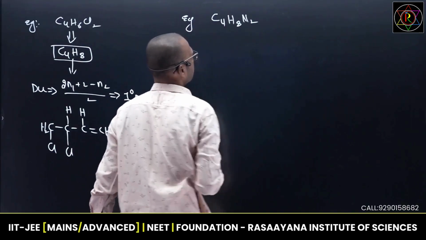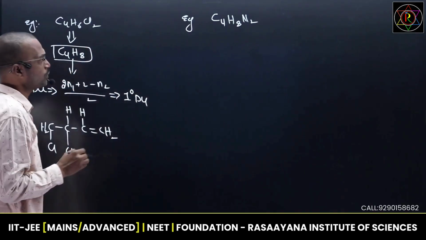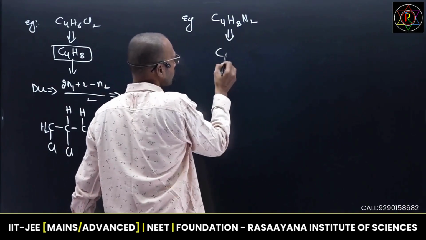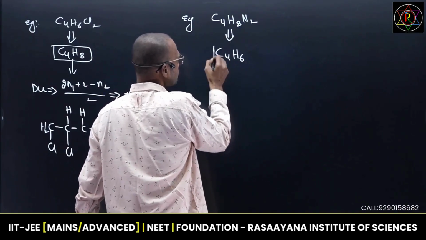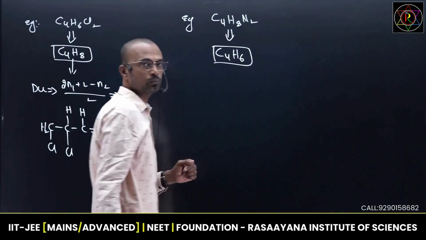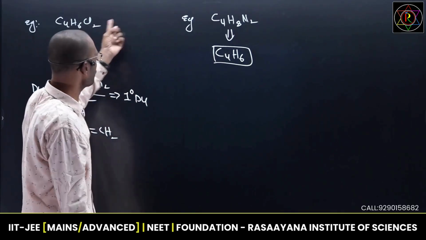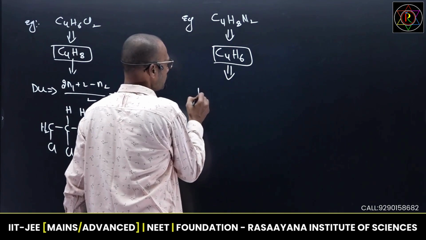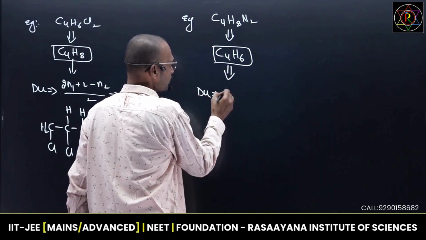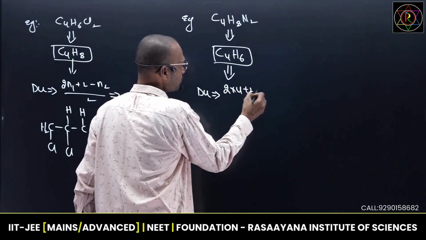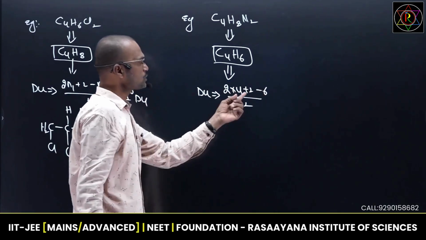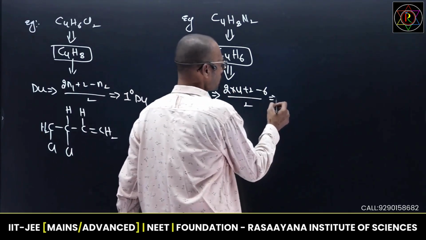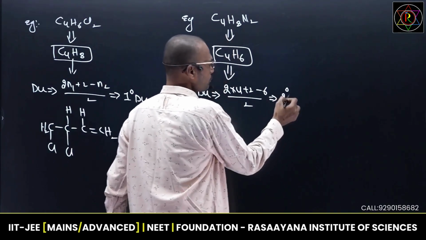C4H8N2. With 2 nitrogens I am writing. Suppose, see, in this every nitrogen removes 1 hydrogen. C4H6. It is only an assumed formula to calculate Du. But while writing structure, you need to take this one. Now, C4H6, this one, degree of unsaturation, 2n1 plus 2 minus n2 by 2. 2 into 4 plus 2 minus 6 by 2. 8 plus 2, 10. 10 minus 6 by 2. 4 by 2 means you will get 2. Second degree of unsaturation.